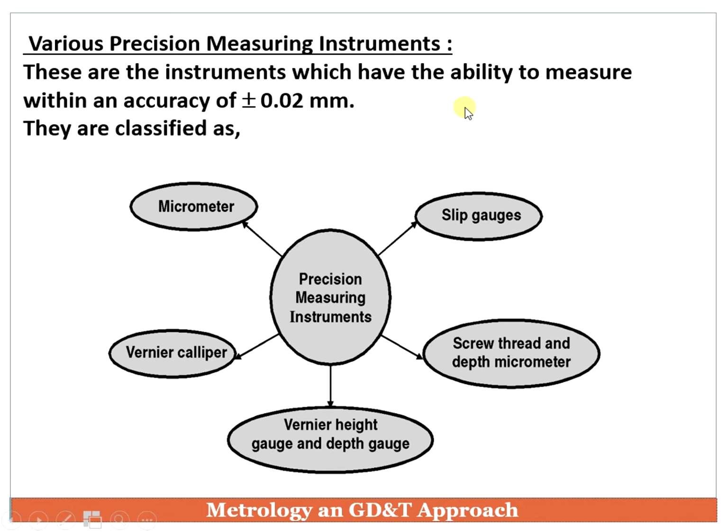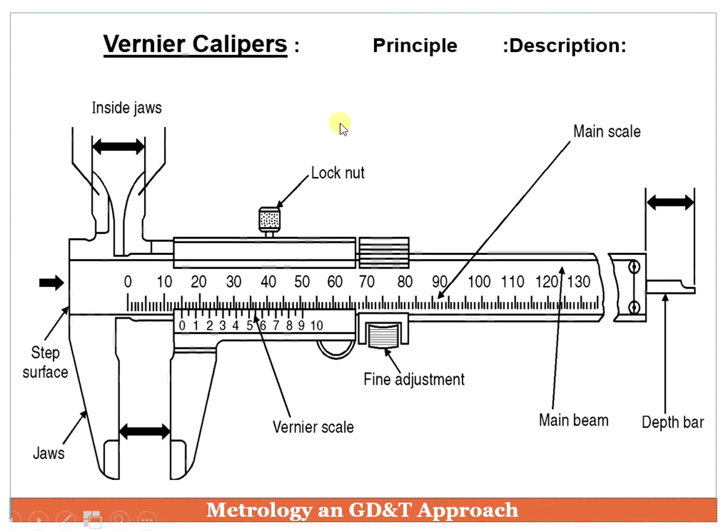Why? Because this instrument has the ability to measure within an accuracy of plus or minus 0.02 mm. Please remember, within plus or minus 0.02 mm. So the first linear instrument is the vernier caliper.